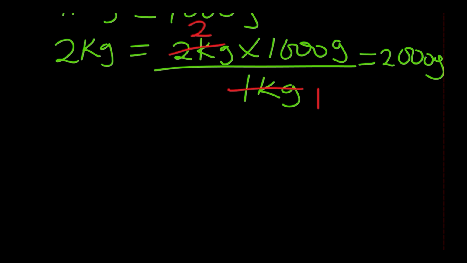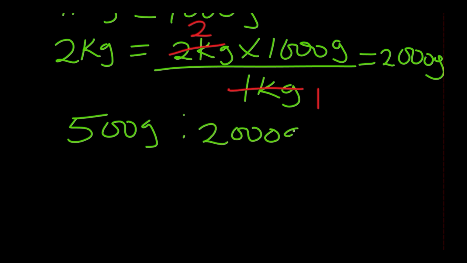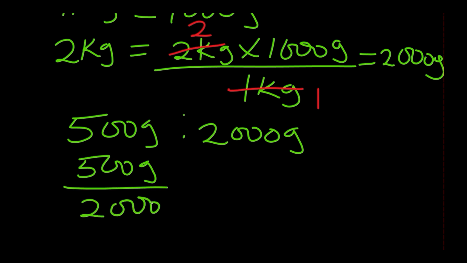Now we express 500 grams as a fraction of 2000 grams. To express 500 grams as a fraction of 2000 grams means 500 grams divided by 2000 grams. Simplifying, 2000 grams divided by 100 grams, we are left with 20, and 500 grams divided by 100 grams will